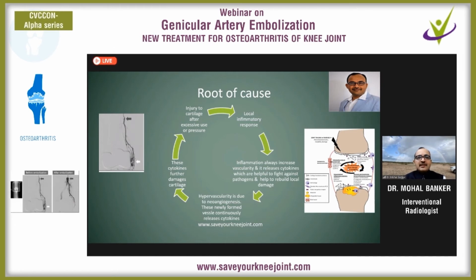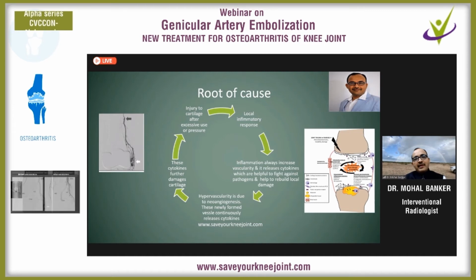In layman's language, we can consider that these cytokines or this inflammatory reaction is just like our Indian Army. The Indian Army fights at the border with the enemies, and simultaneously it builds bridges over the rivers. It builds roads in the border area. So the balance between these two is very important. Cytokines are of two types, but the balance between the bad type and the good type is very important. Unfortunately, what happens in chronic inflammation?